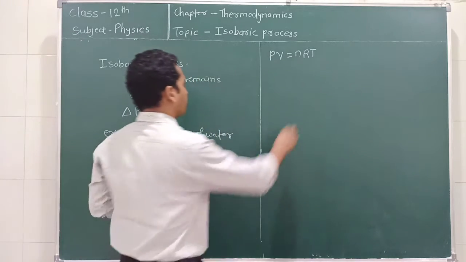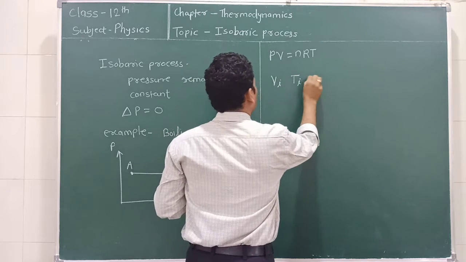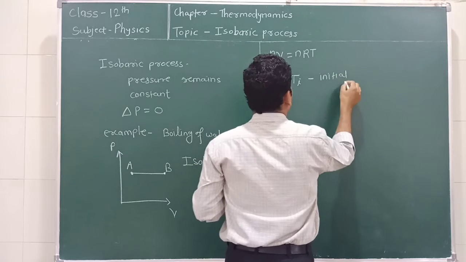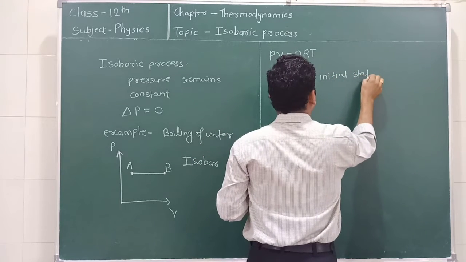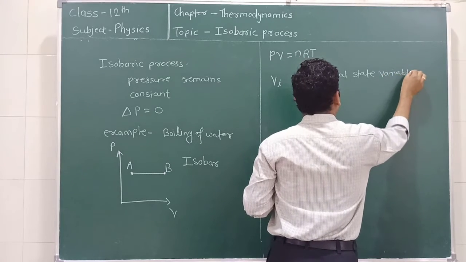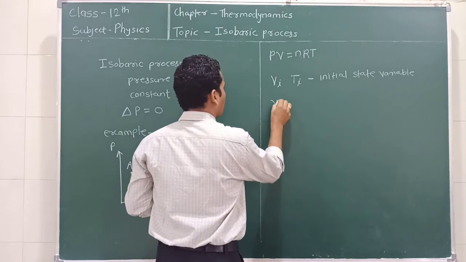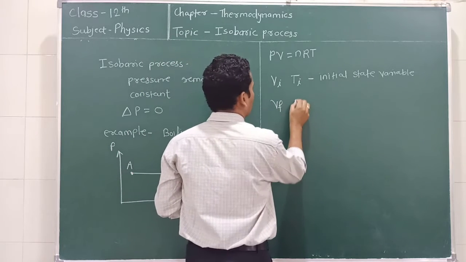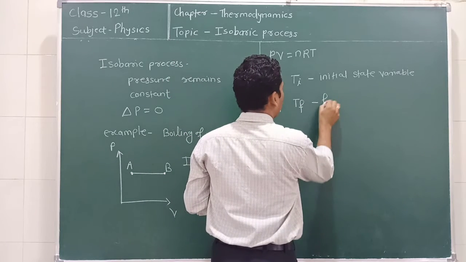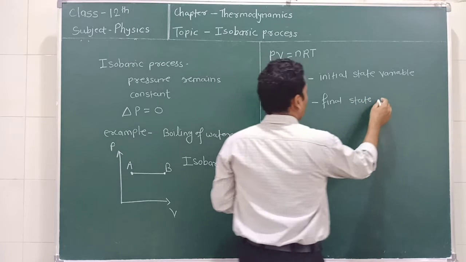So suppose Vi and Ti are the initial state variables of the thermodynamic system, and Vf and Tf are the final state variables.